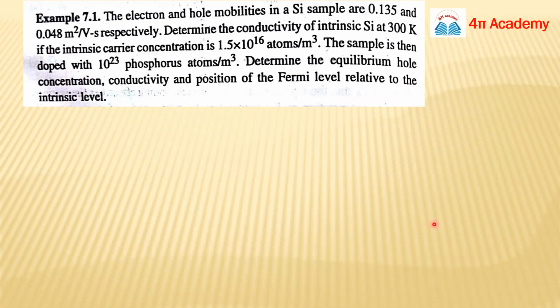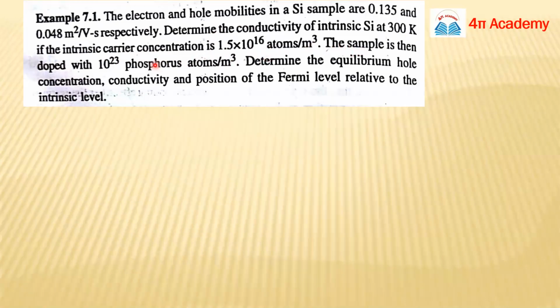So let's see the problem. Okay. So here the electron and hole mobilities in a silicon sample are 0.135 and 0.048, respectively. These are basically mu E and mu H. Determine the conductivity of intrinsic silicon at 300 Kelvin, means at room temperature, if the intrinsic carrier concentration is this. Okay.